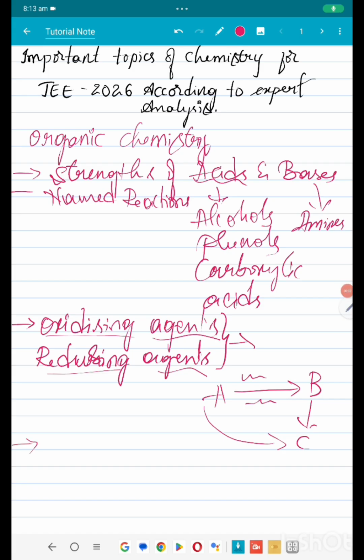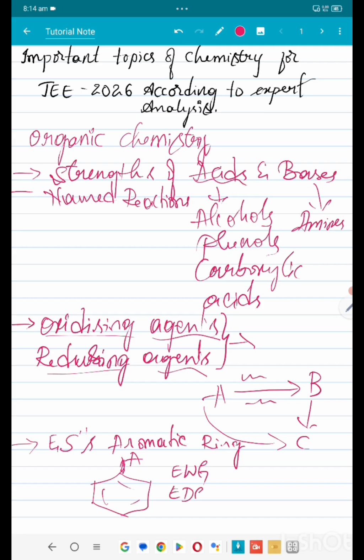The next most important concept with regard to organic chemistry will definitely be electrophilic substitutions with respect to the aromatic ring. What is this, ma'am? Usually, when you have a benzene ring, it could already have some mono substitution here, A or B. With respect to that, whether it is an electron withdrawing group or an electron donating group, or the compound is a little complex, then the new attacking reagent, where will it fall, which position can it take? These types of questions are most important and common when it comes to organic chemistry.